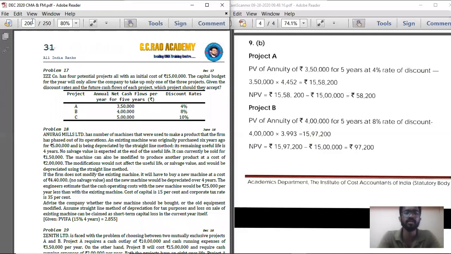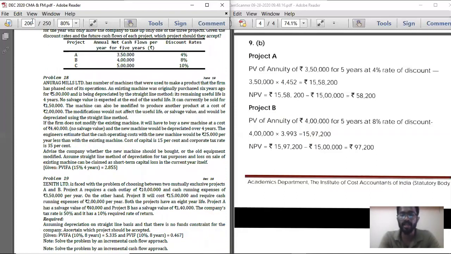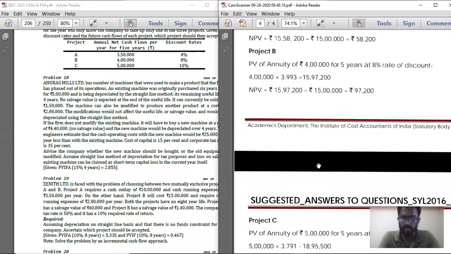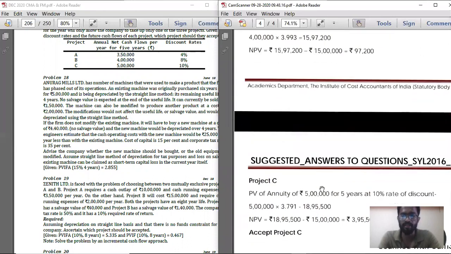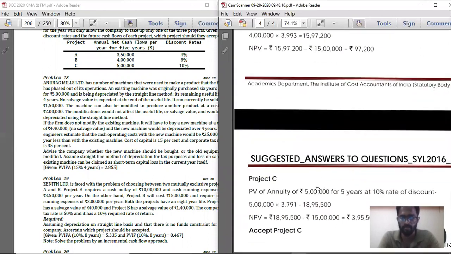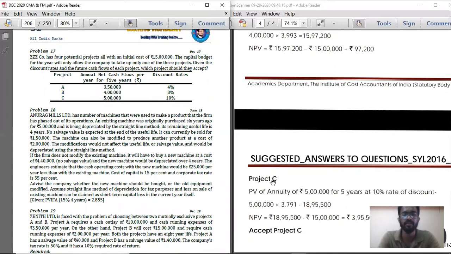So 5 lakhs into 3.791. Below that record, calculate 5 lakhs into 3.791. You are getting 18,95,500, which is nothing but present value of cash inflow.